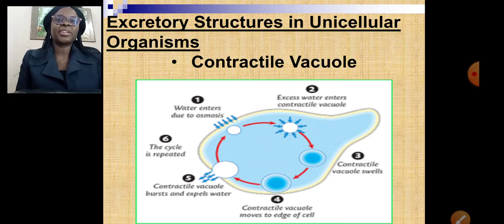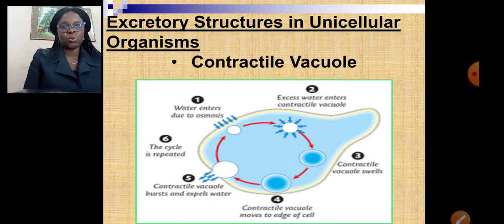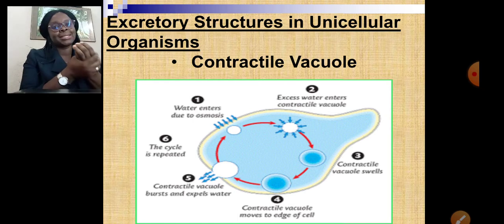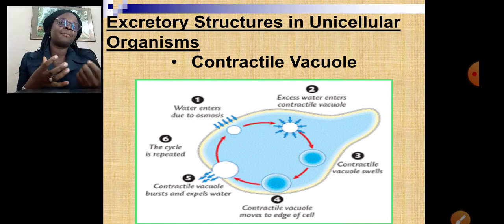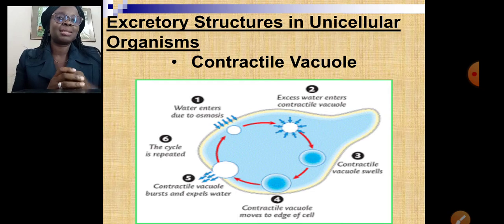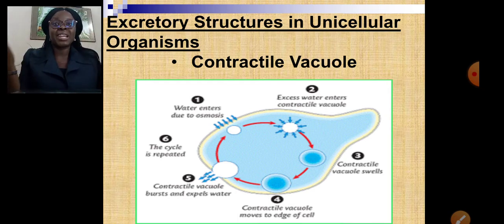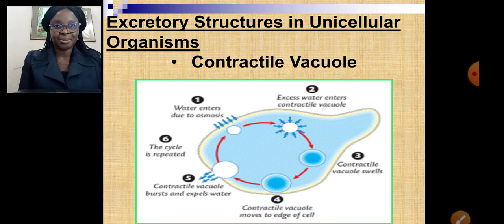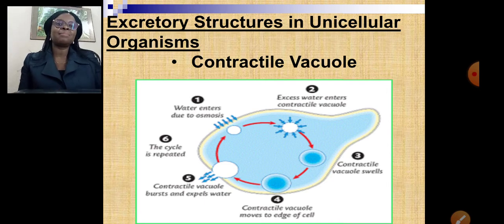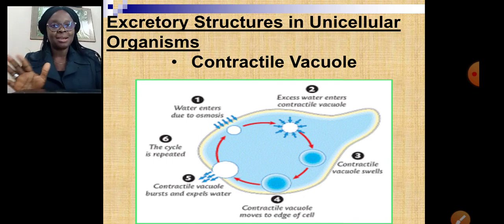All right, next we're looking at the excretory structures. What are some structures or organs that can help us remove all these harmful waste products of metabolism from our body or body of any other organism? The first one we are looking at is contractile vacuole. Unicellular organisms like your amoeba, your paramecium, your euglena, they make use of their contractile vacuole to remove excess water, carbon dioxide, or waste products of metabolism.